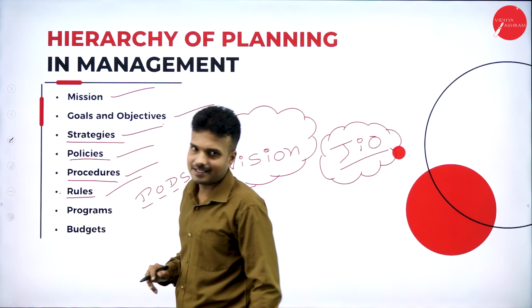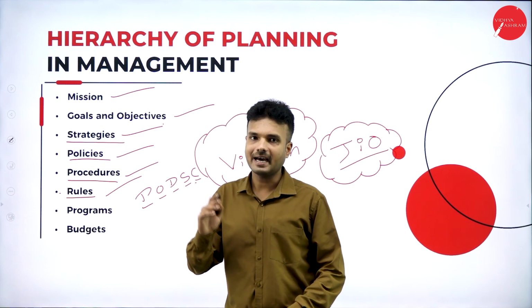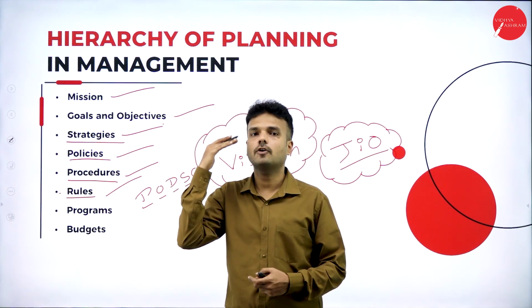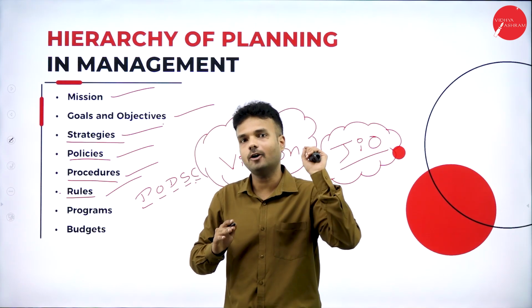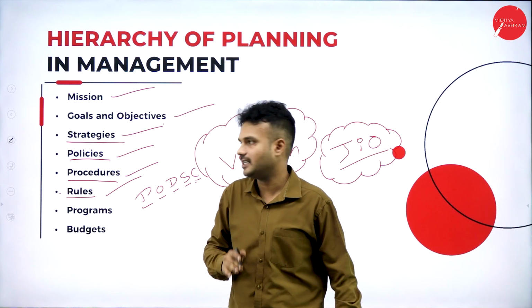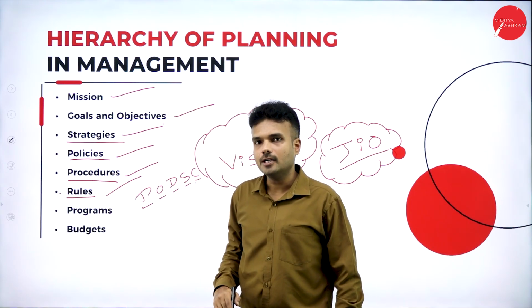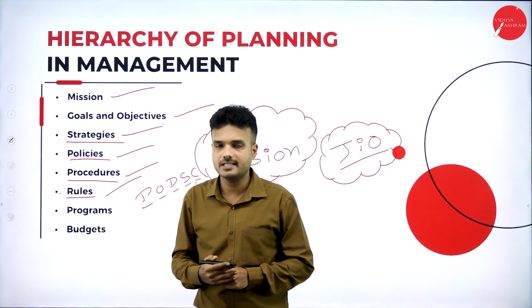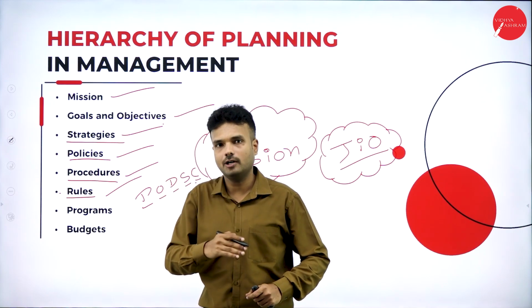Rules of the organization. What are the rules of the organization? Rules are the detailed guide that is framed by the top level management for the benefit of the organization, which must be followed by all the individuals of the organization. It is the obligation of each and every individual of the organization to follow the rules and regulations in the organization.